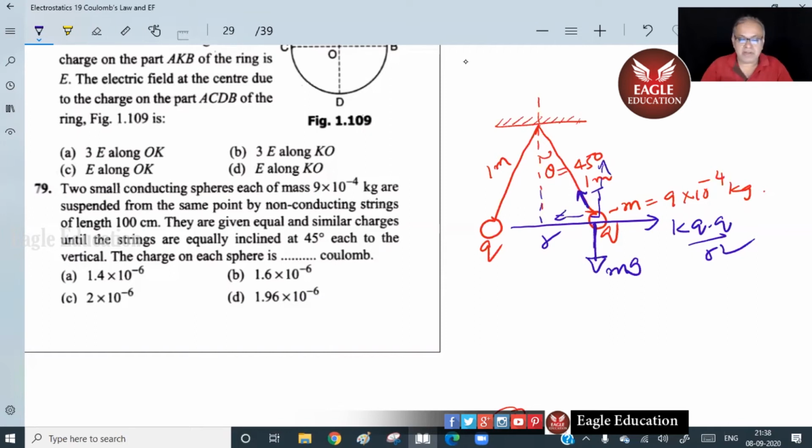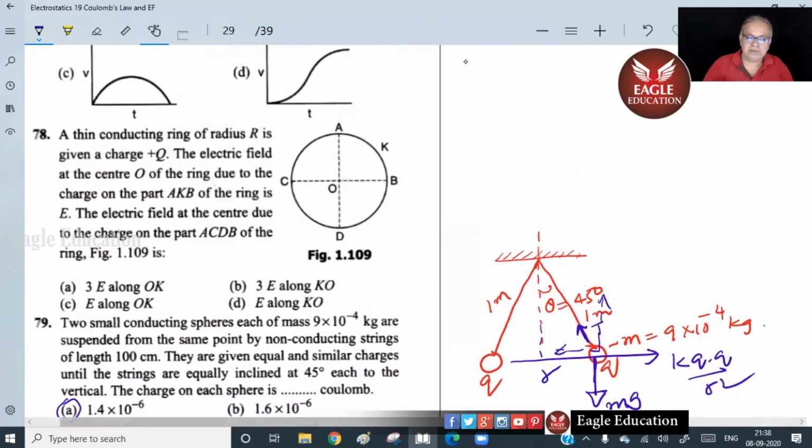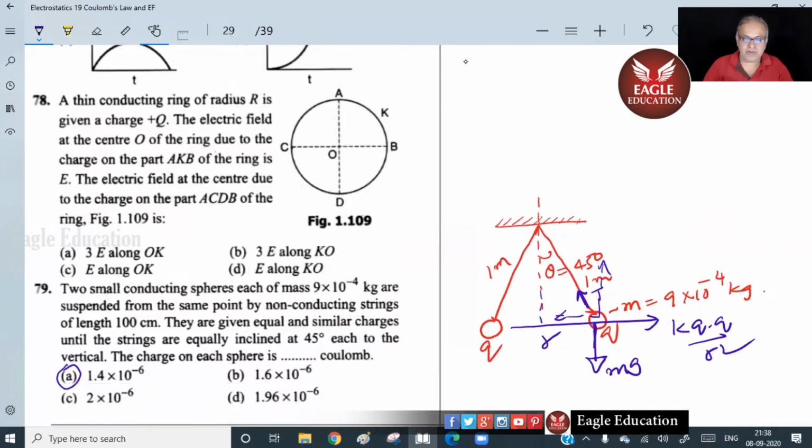Which is 79. 79. Yeah, that is A. That is A, of course. Now, those are finished. Just continue with 78.